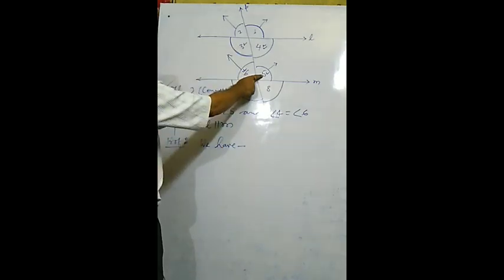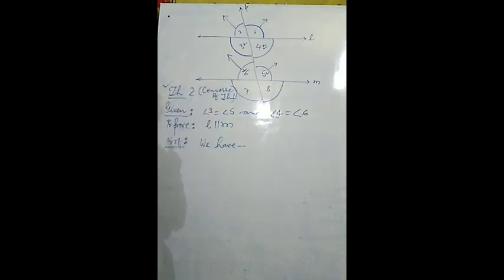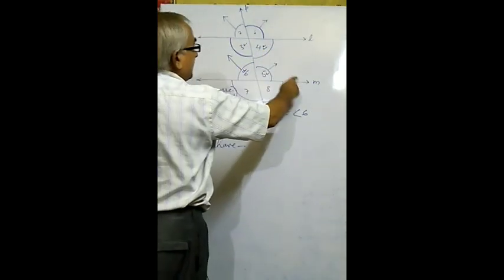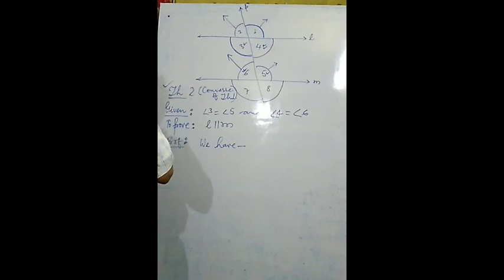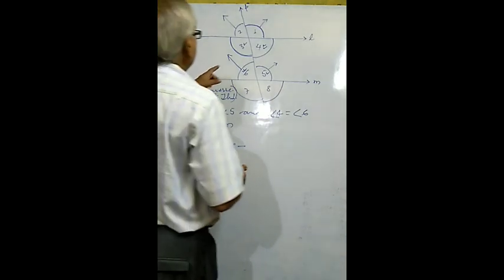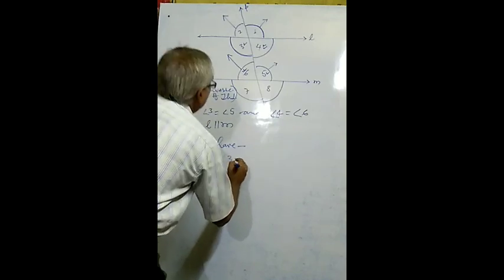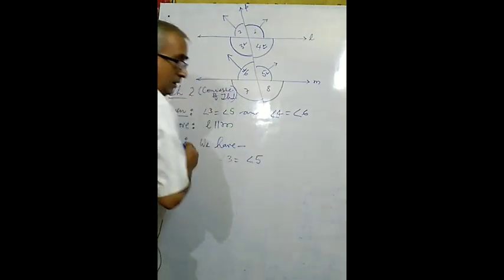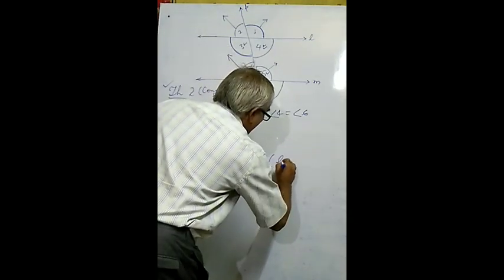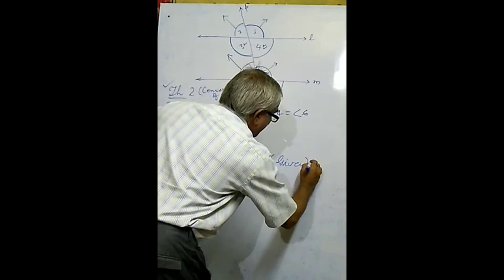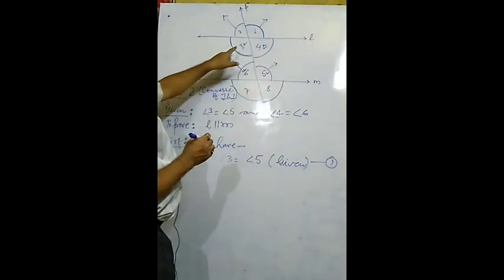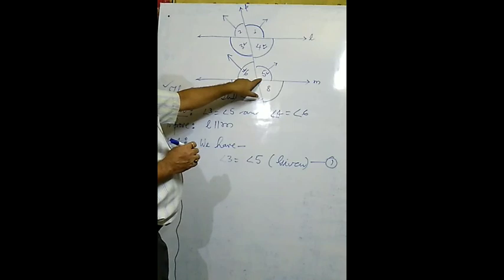Angle 3 equals angle 5 and angle 4 equals angle 6. We have to show that both the lines are parallel. Now see what condition is given. The first condition is given: we have angle 3 equal to angle 5. So you have to note down given. This one is equation number 1. Angle 3 equals angle 5, which is given there.